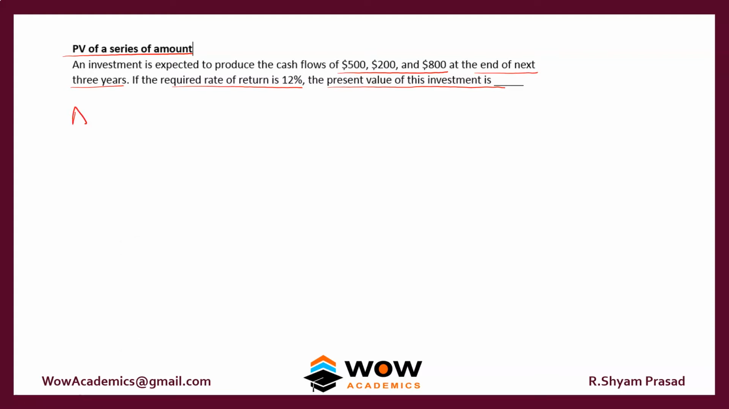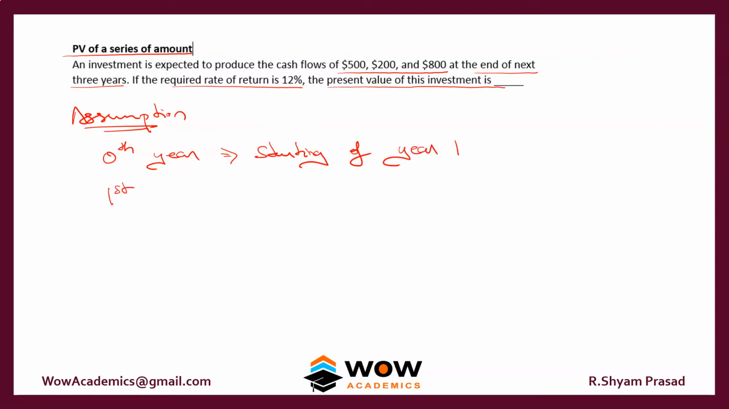So as per the assumption used in this calculation, the zeroth year refers to the starting of year 1, that is the starting of the first year. The first year always refers to the end of year 1. Okay, so the same logic keeps on continuing. For the second year, it is nothing but the end of year 2.